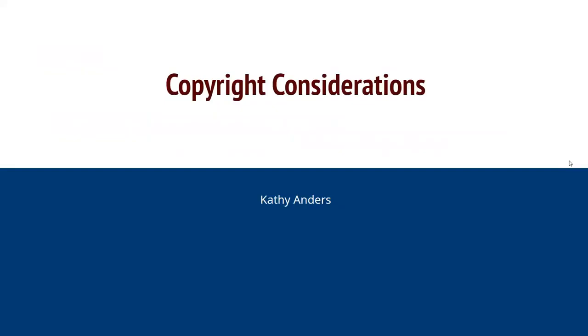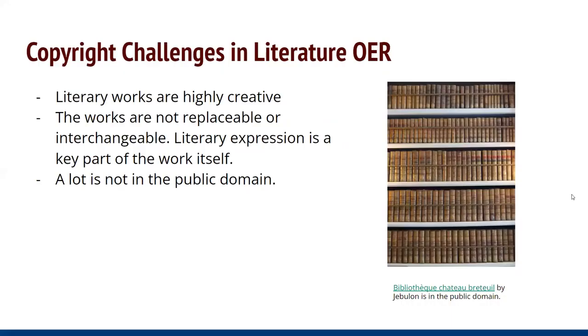So one of the most complicated elements of creating a literature open textbook is negotiating copyright considerations. Literary works have considerable copyright coverage, given their highly creative nature. Furthermore, works of literature are not irreplaceable or interchangeable, given that literary expression is a key part of the work itself.